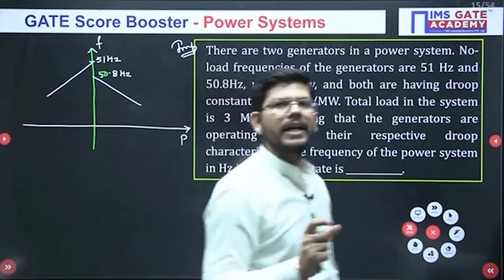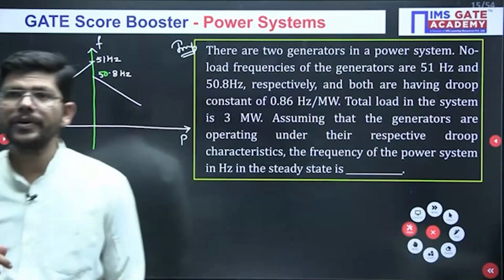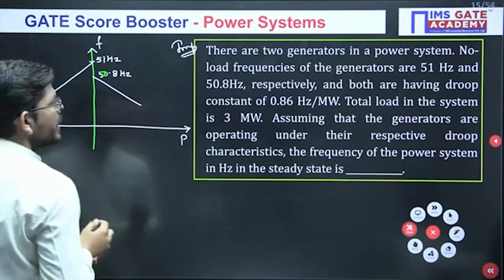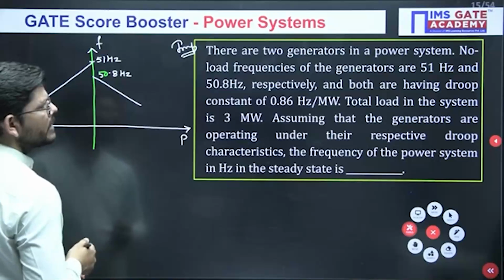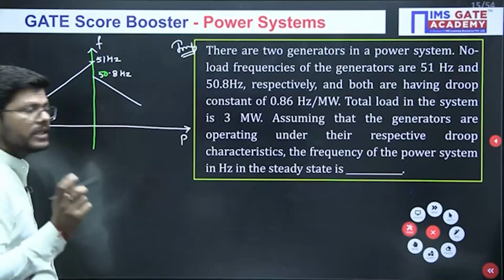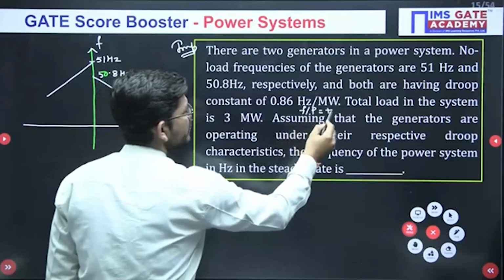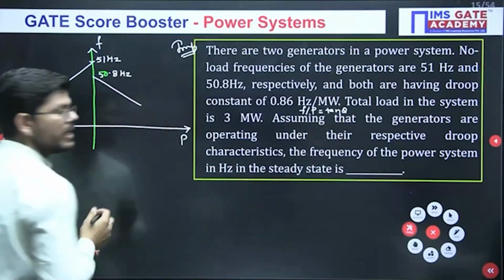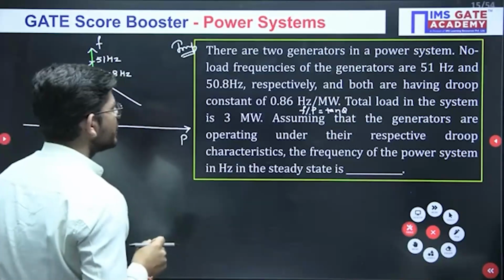So just see, this is the difference. Right now we are directly given the no load frequencies. Now there is a droop constant of 0.86 hertz per megawatt. What is this data? Hertz per megawatt, F by P. Isn't that tan theta? When you calculate tan theta, you will get the same thing. And the total load in the system is 3 megawatts.